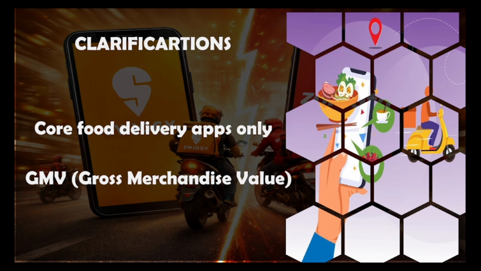Whenever you order something through these apps, you pay a certain amount. Let's say you order a sandwich and you pay 100 rupees to the delivery partner. Now that 100 rupees includes the restaurant's commission, the platform fees, the handling charges, and various kinds of central government and state government taxes.